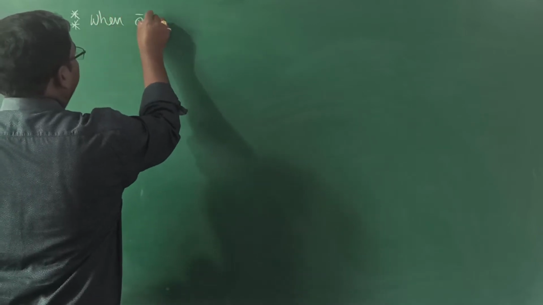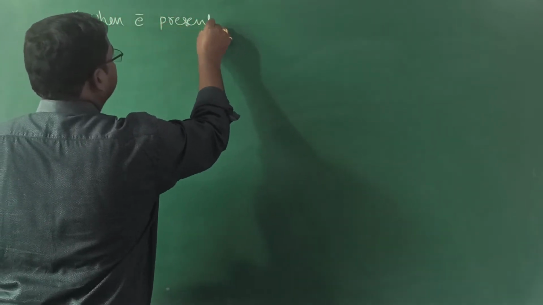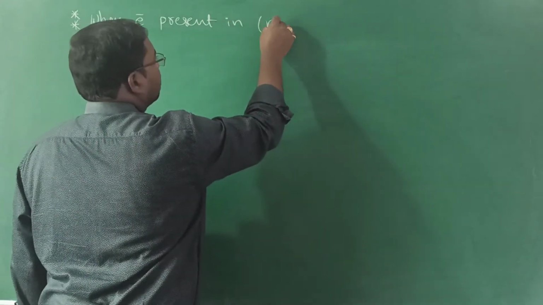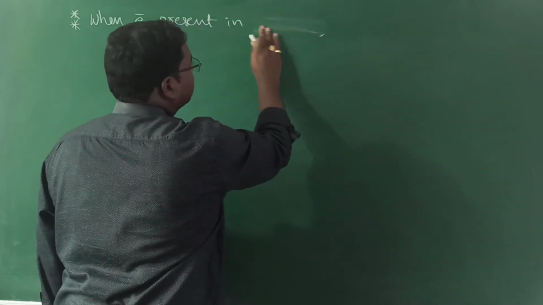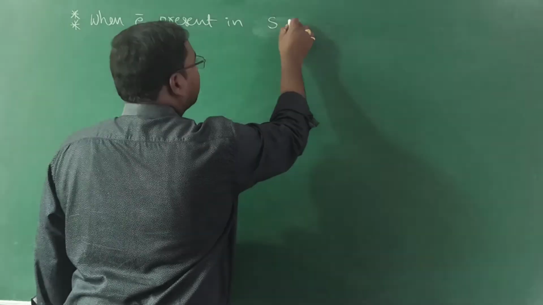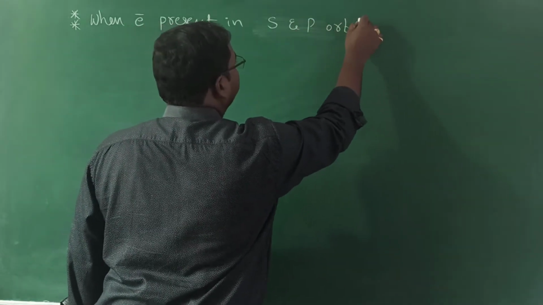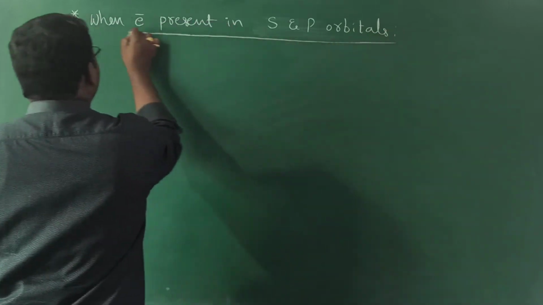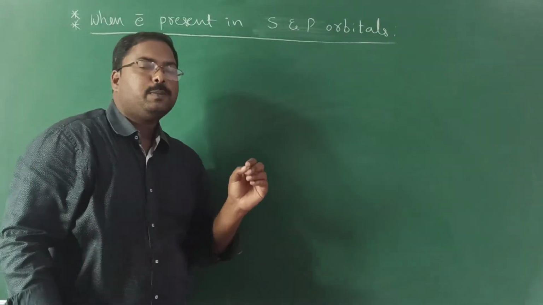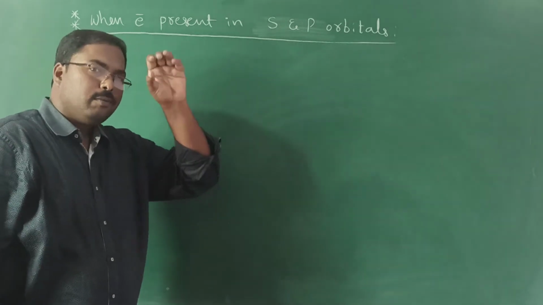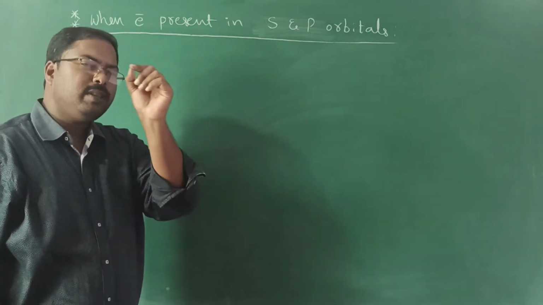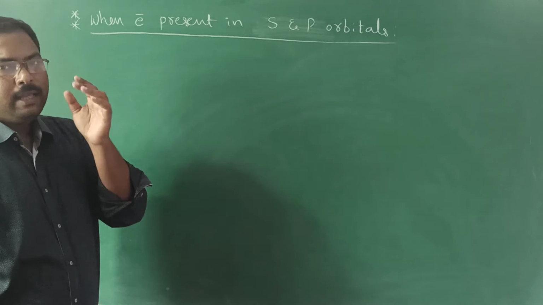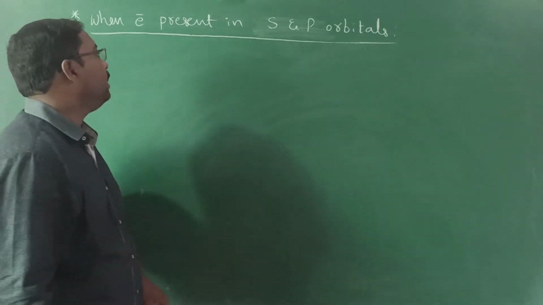Now, when the electron is present in the ns or np group, meaning s and p orbitals, we will follow some rules. If the electron is present in either d or f orbitals, then one rule will be different. So while writing in the notes, write clearly.